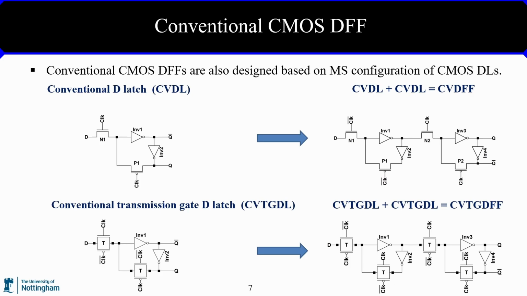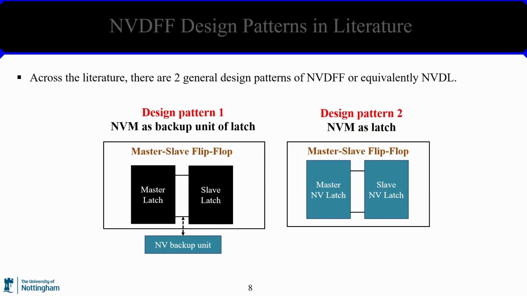As shown in the following figures, conventional CMOS transistor D flip-flops are designed by cascading CMOS D-latch in master-slave configuration. In this project, two types of conventional D flip-flops are used to benchmark the other designs, as shown here, namely conventional D flip-flop and also conventional transmission gate D flip-flop. One is using pass transistor as switch and the other one is using transmission gate as the switch.